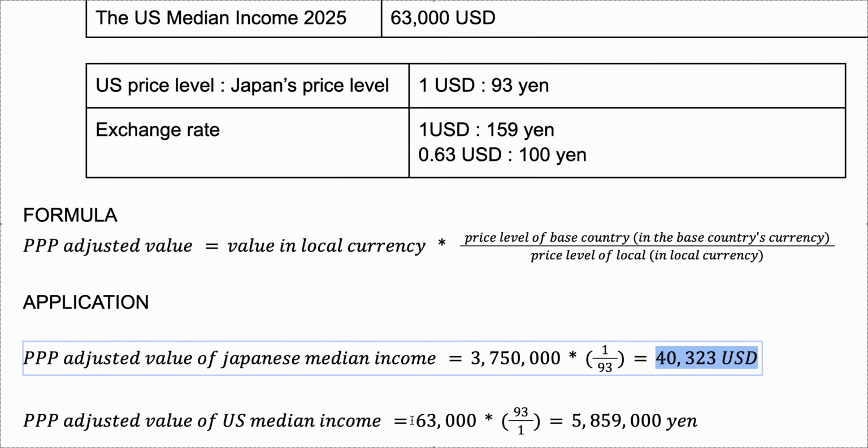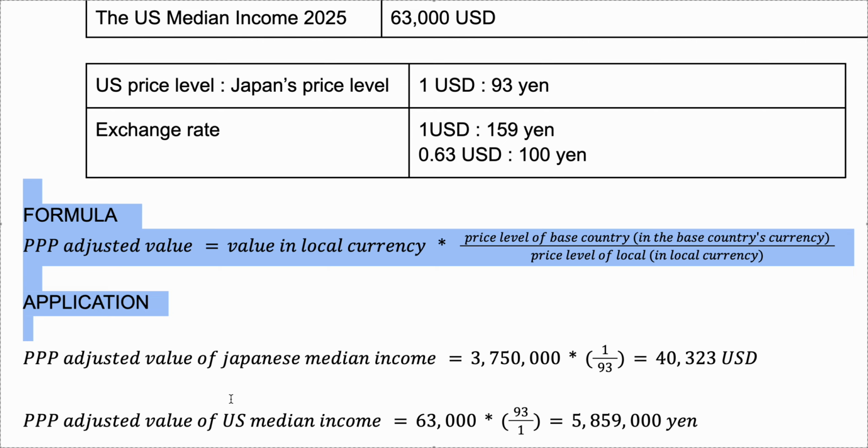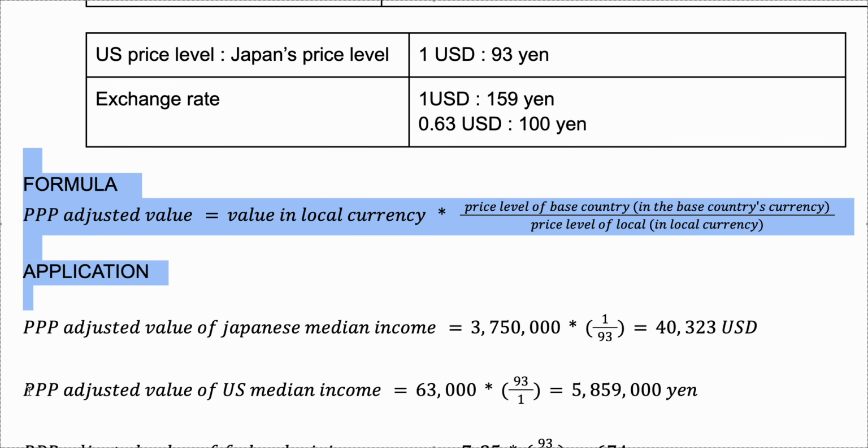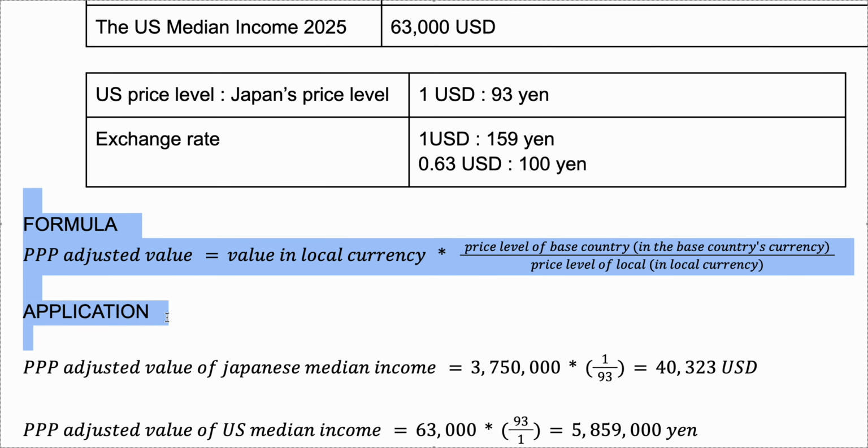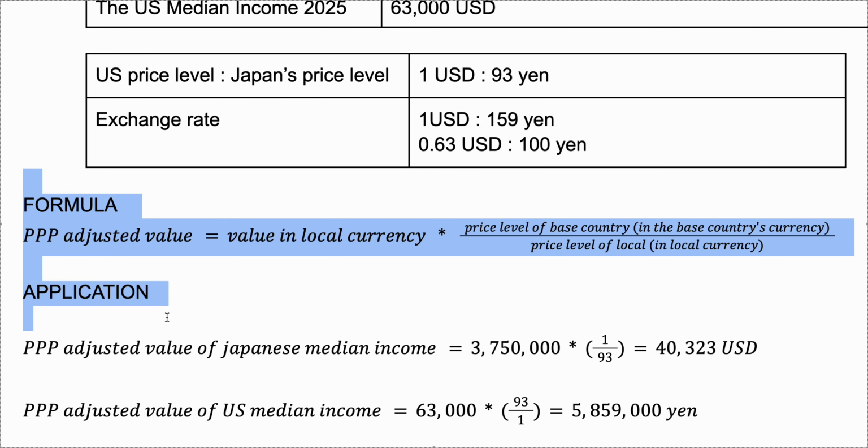And we can use the same formula to do other things. For example, let's say you're Japanese and you want to understand how much U.S. people are earning. In this case, we want to find the PPP adjusted value of U.S. median income, which is 63,000 U.S. dollars, right? For example, my friends in Japan or my family, my siblings, they don't know what a U.S. dollar is. They don't go shopping with U.S. dollars. So me telling them that typical U.S. households earn $63,000 wouldn't give them a good idea about what kind of life they're having.